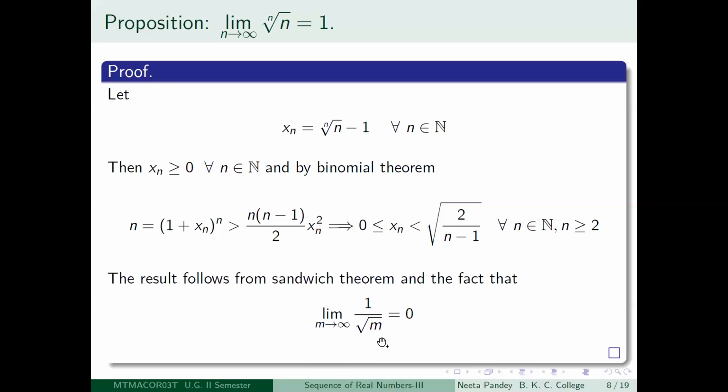You realize that these two are the same sequences. Here it started with 1 and here it is also starting with 1. It is n minus 1, but n is greater than or equal to 2. So this sequence is precisely this sequence multiplied by root 2. So since this one is a null sequence, this is also a null sequence. So xn is sandwiched between two null sequences, so xn is going to be a null sequence. xn is a null sequence means what? Limit n tending to infinity xn is equal to 0. But that means that limit n tending to infinity nth root of n is equal to 1. That's all. So we get this limit also.